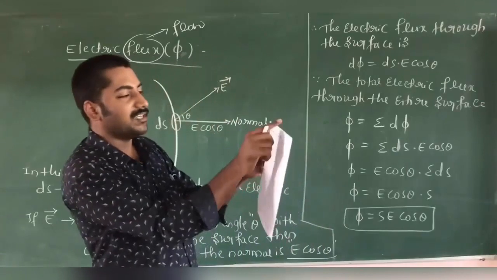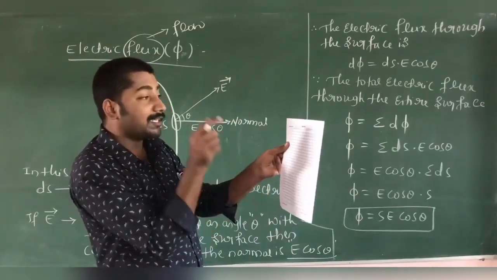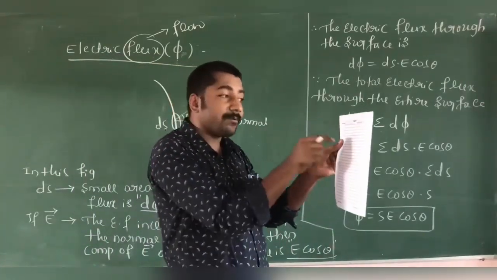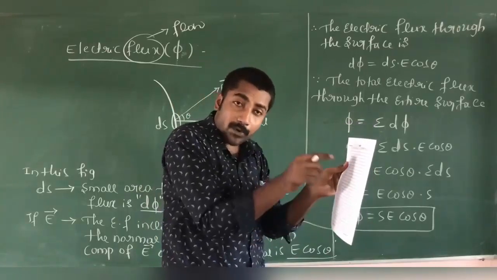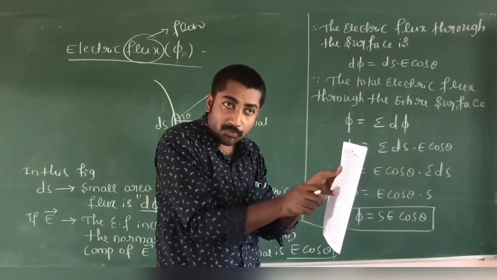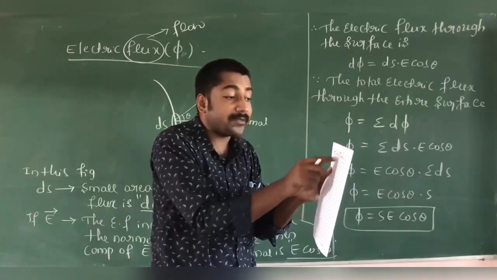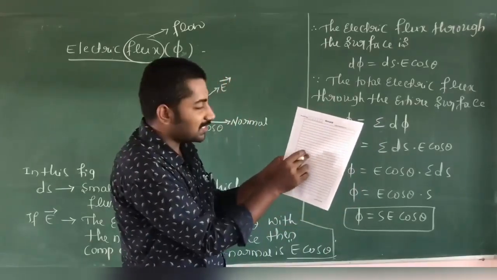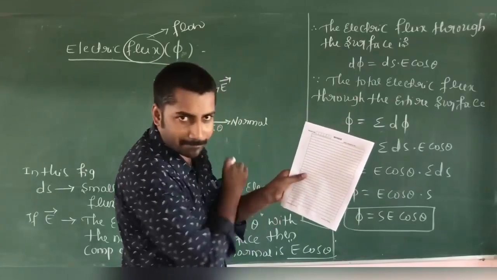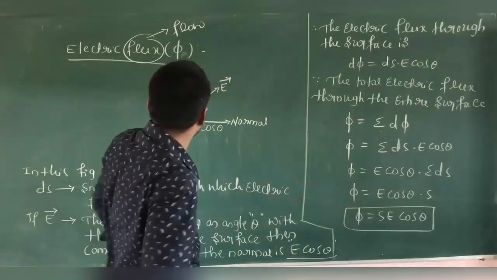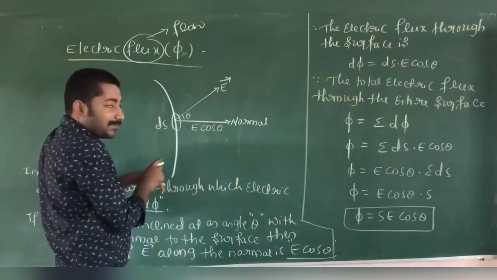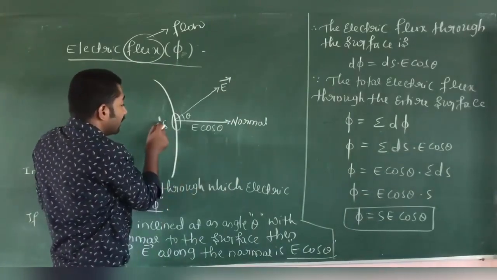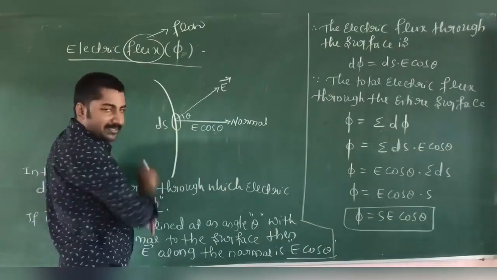Suppose I consider this is one surface. The electric flux at this surface is defined as the product of the surface area. Suppose in this surface I consider any small area. Here, ds is the small element.